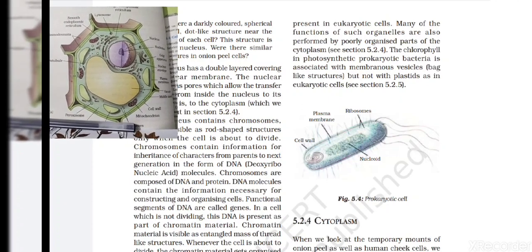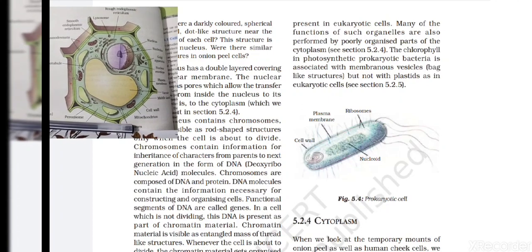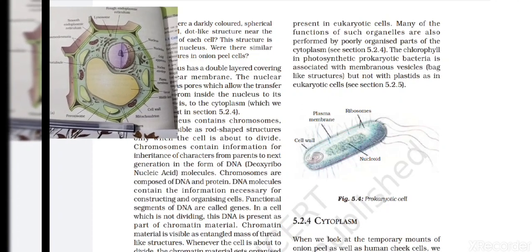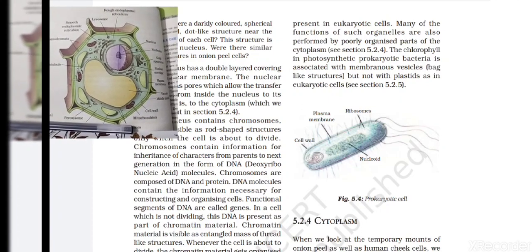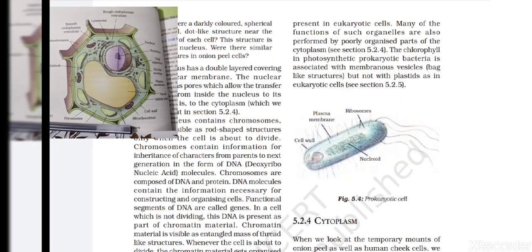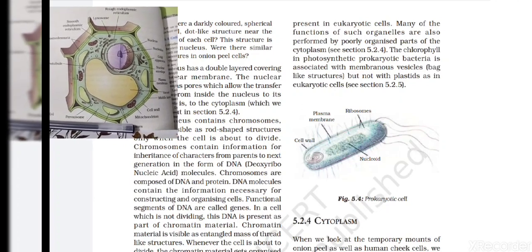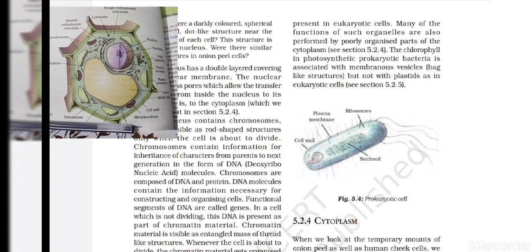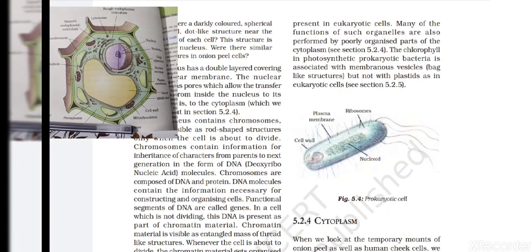The whole DNA is a big structure, but in that DNA we find a single unit called a gene. So we can say the unit of DNA is the gene. Note this statement, children: the fundamental segment of DNA is called a gene. In a cell which is not dividing, this DNA is present as a part of chromatin material.